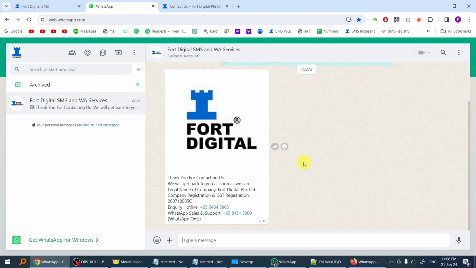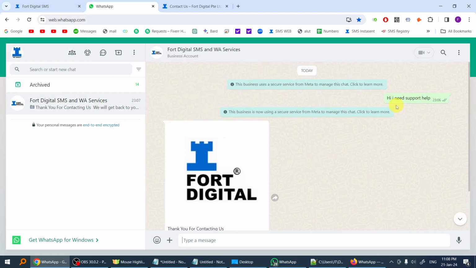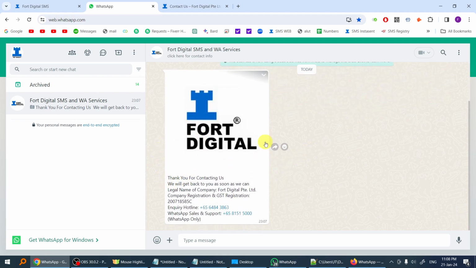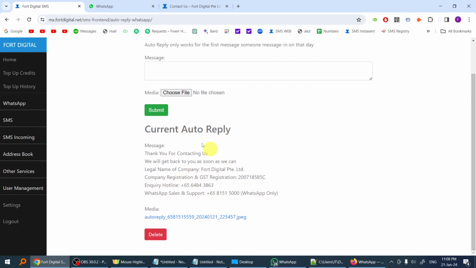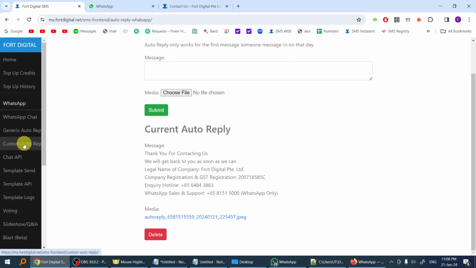Here we go. So I send in, hi, I need a support, and I get the auto reply. As you can see here, the auto reply is with the image and all the text here. So you can set the generic auto reply here. We also have the custom auto reply. I'm going to show it to you later on.